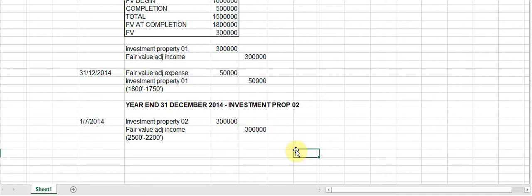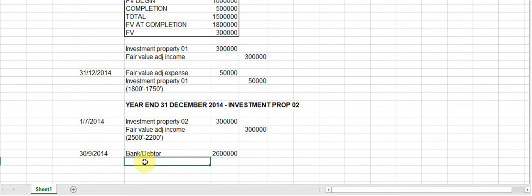Right, then we need to dispose of this asset. I believe the selling date was 30 September 2014. You are selling the asset, so you are getting money into your bank. They don't say whether it was sold for cash, so you can also recognize the debtor in this instance. And it is sold for 2.6 million.